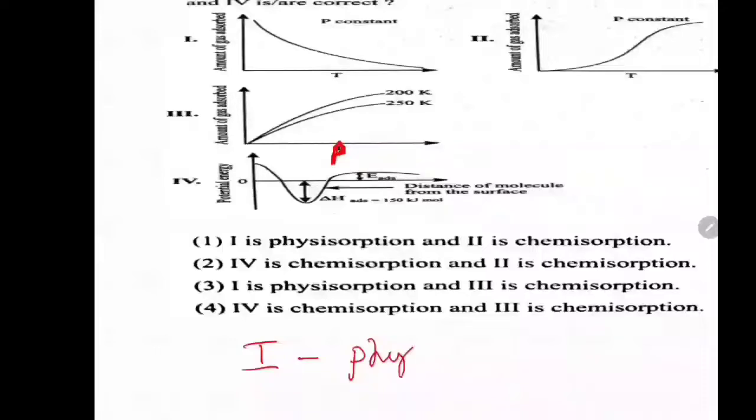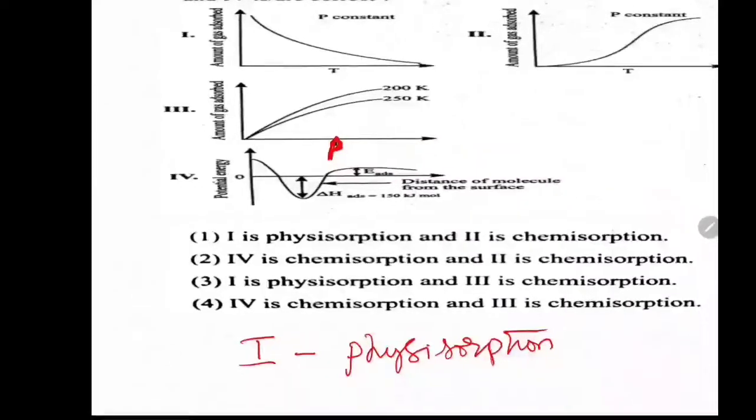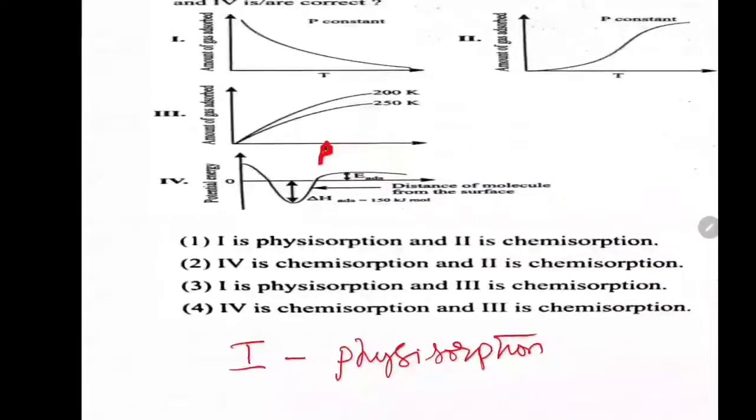The second one: the temperature is increasing and the amount of gas adsorbed is slightly increasing. This second graph is for chemical adsorption. You know, in chemical adsorption, higher temperature conditions are required. With the temperature, it increases.